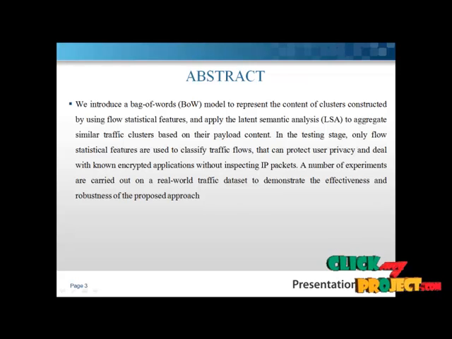Traffic clustering does not need any supervised training data and has the potential of identifying unknown applications, while supervised methods can only classify traffic flows of known applications. As new applications are emerging every day, traffic clustering is facing serious challenges. This work aims to address difficult problems without any supervised information, that is, where applications are unknown to the traffic classification system. To the best of our knowledge, this is the first work combining flow statistical features and IP payload content to tackle the critical problem of unknown applications.